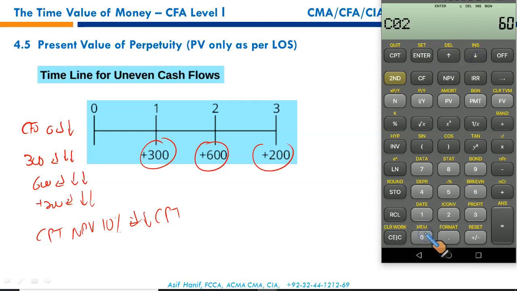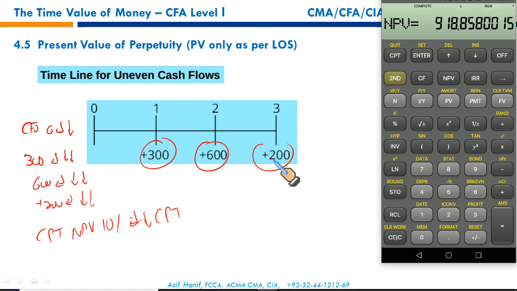600. Enter, down arrow key twice because frequency is 1. If it's repetitive, you can enter the frequency of cash flows. Then we have 200. Enter, down arrow key twice. Compute NPV. The system will ask to enter the discount rate, that is 10%. 10, enter, down arrow key and CPT. This will give you the present value of these 3 cash flows, 300, 600, 200.